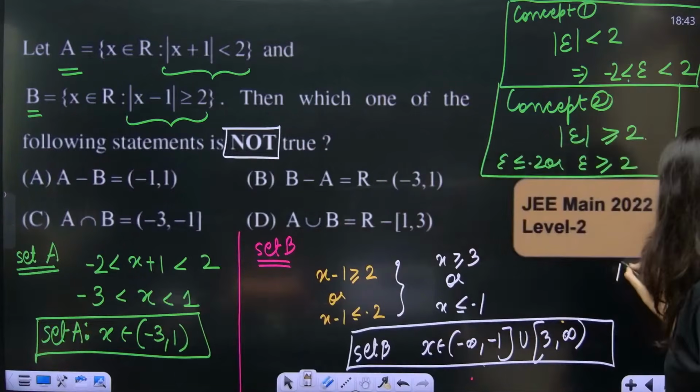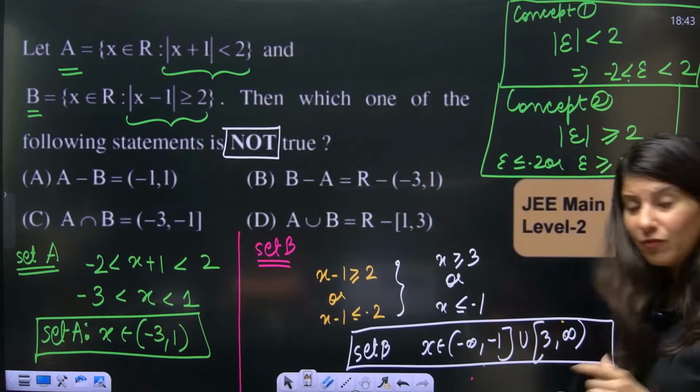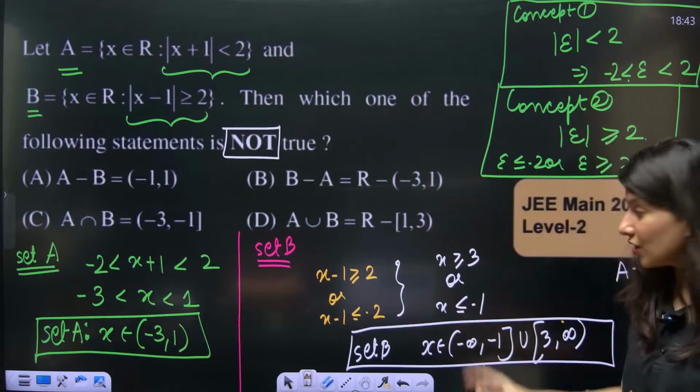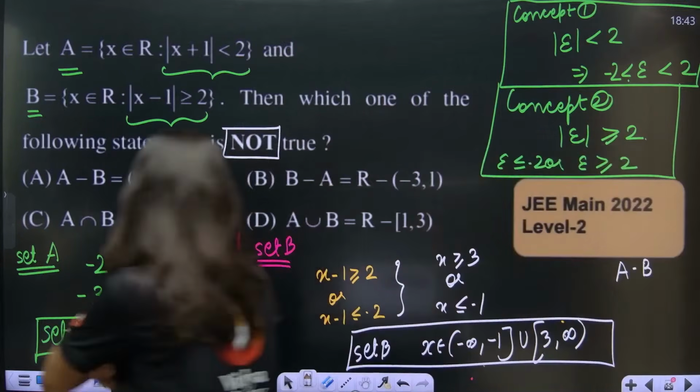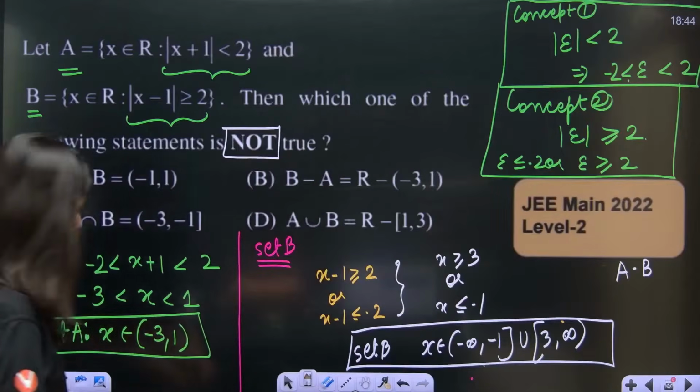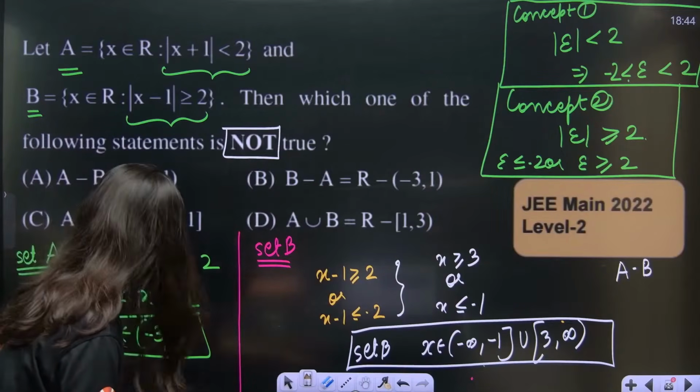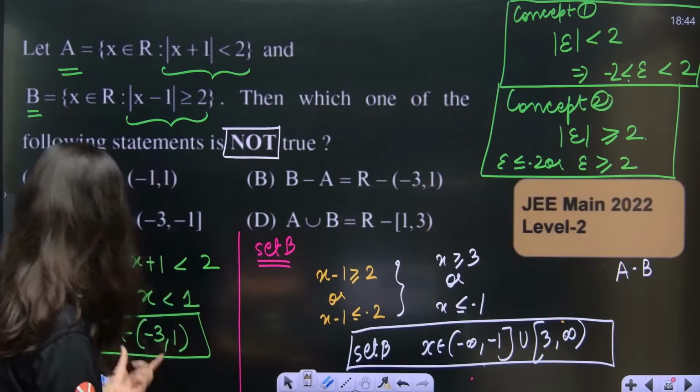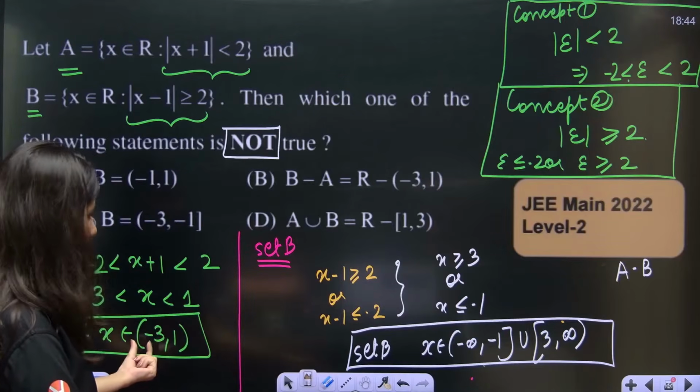Okay, A minus B means what? Just remove B if at all it is there. Just remove B. So let me think, ma'am, minus 3 to 1. Okay, minus 3 to 1. So ma'am, if I talk about A minus B, so minus 3.